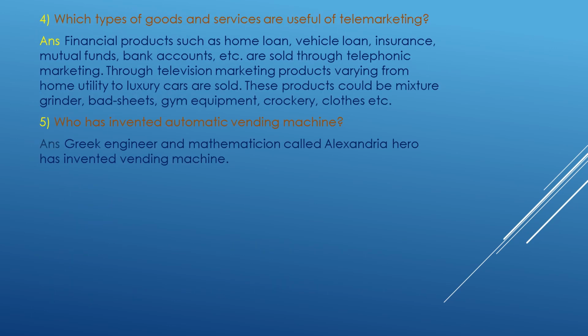Then which type of goods and services are useful of telemarketing? Financial products such as home loan, vehicle loan, insurance, mutual fund, bank accounts, etc. are sold through telephonic marketing. Through television marketing, products varying from home utility to luxurious car are sold. These products could be mixture grinder, bed sheets, gym equipment, crockery, clothes, etc. Who has invented automatic vending machine? Greek engineer and mathematician called Alexandria Hero has invented vending machine.